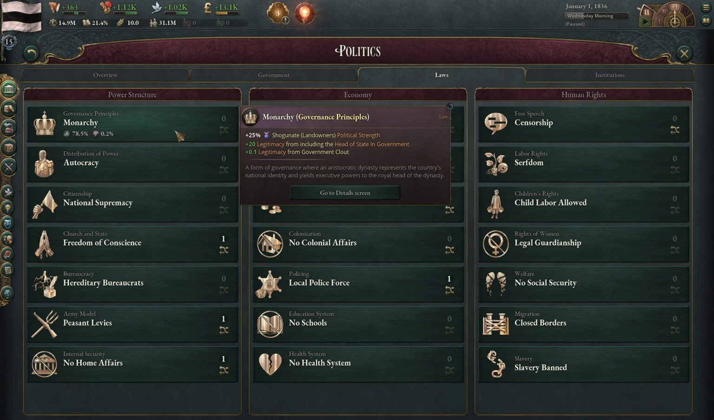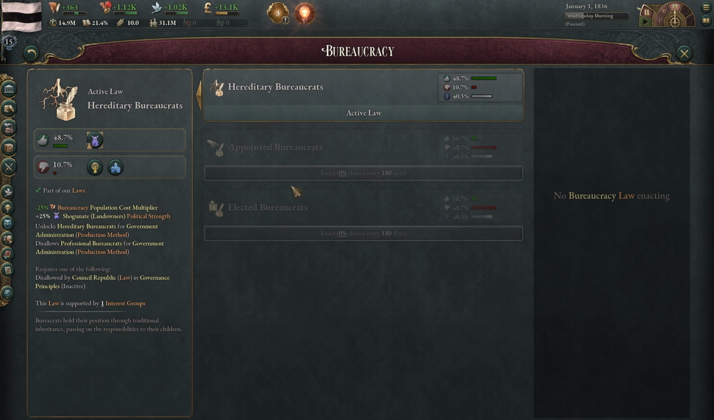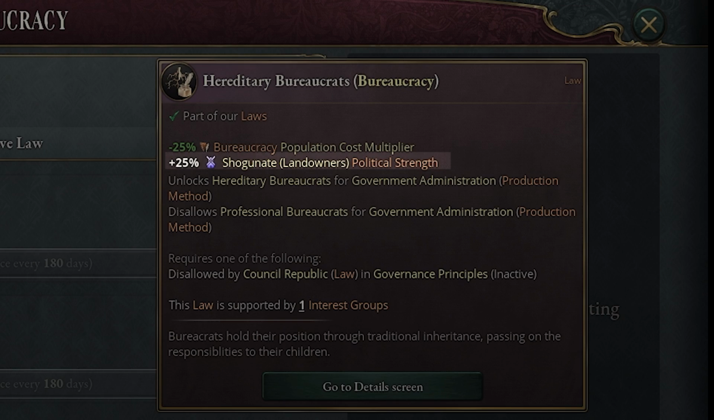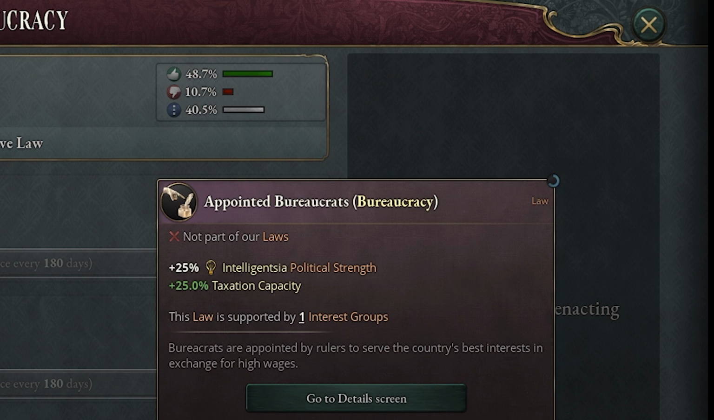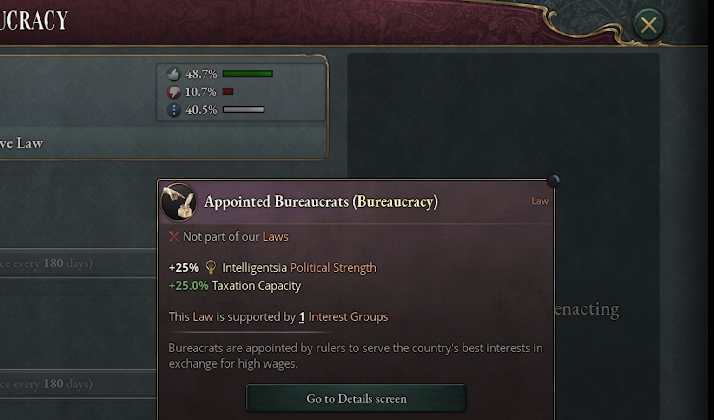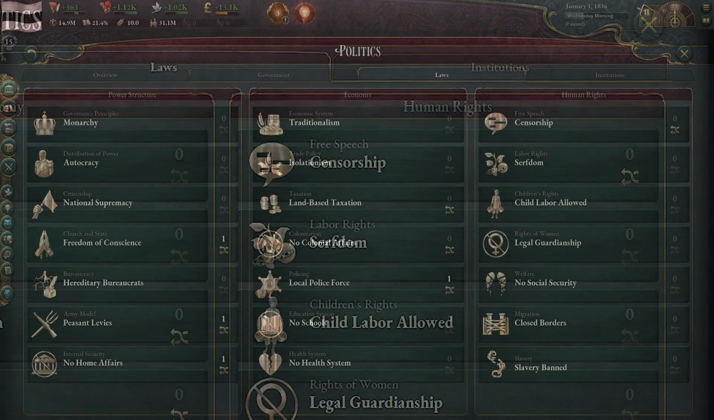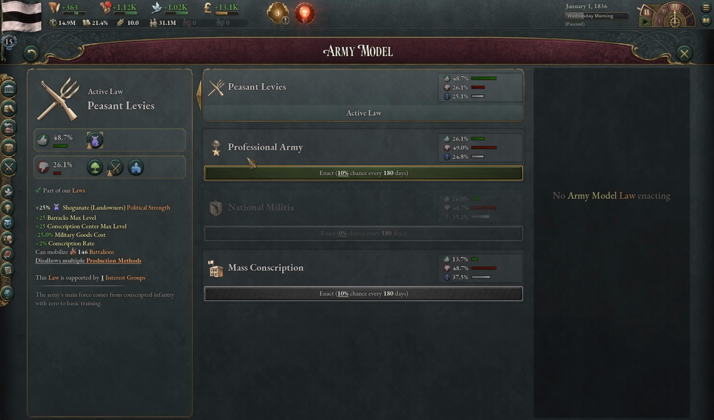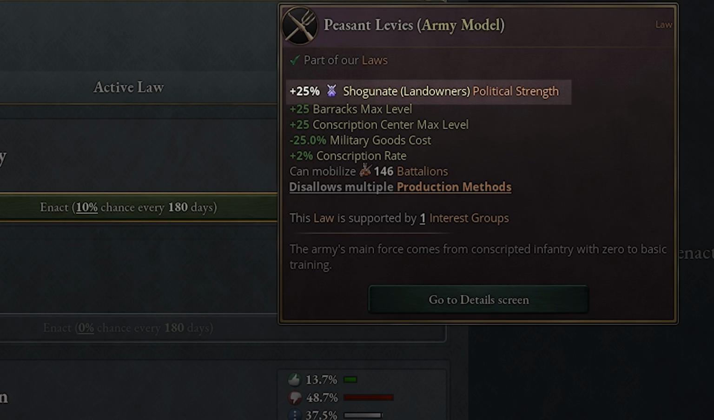Then I'd keep going down through the list. So hereditary bureaucrats is one that's also giving plus 25% to the Shogunate. We would have to get appointed bureaucrats or elected bureaucrats. We can see here, there's no help here. It's the petite bourgeoisie as well as the intelligentsia. Continuing down the list, we look at peasant levies and see that that's giving a plus 25% to the Shogunate.